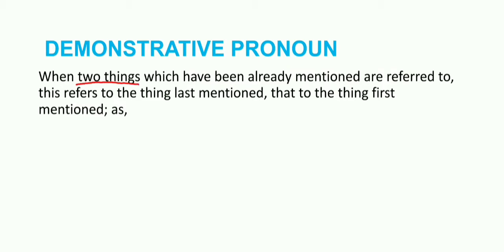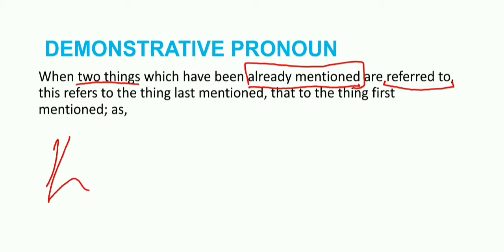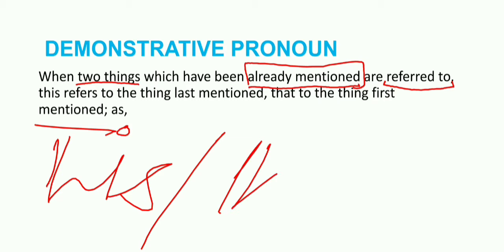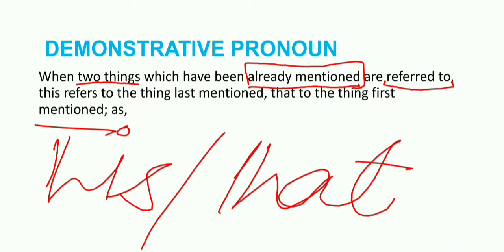When two things have already been mentioned in the sentence, mentioned before, and they are again referred to, now consider the use of this and that. Keep in mind this and that. And we use what? We use this to refer to the last mentioned.